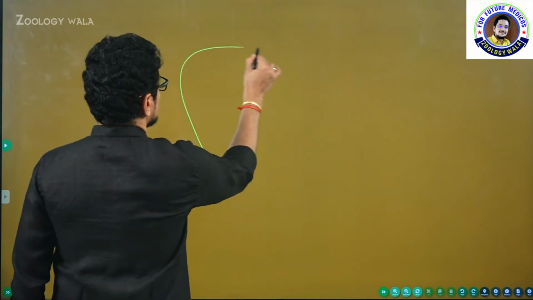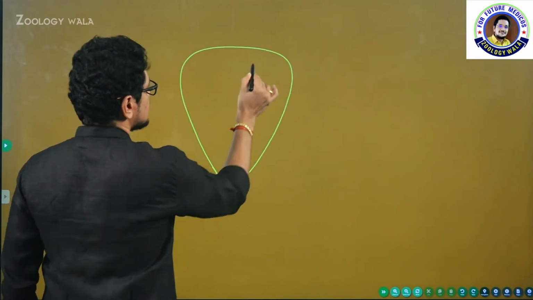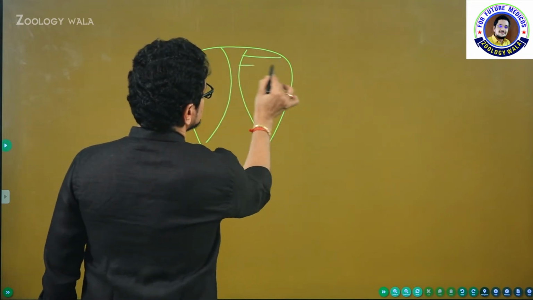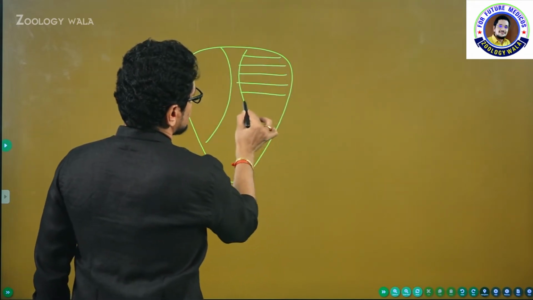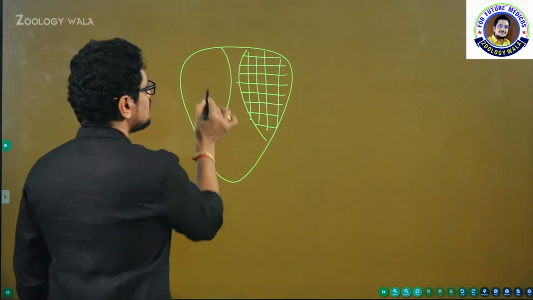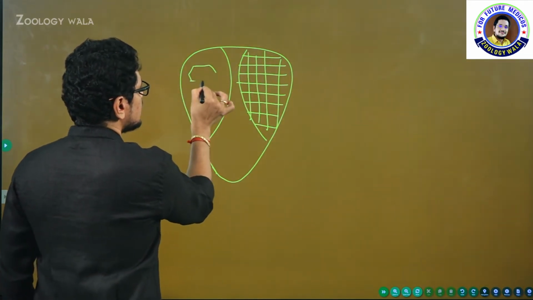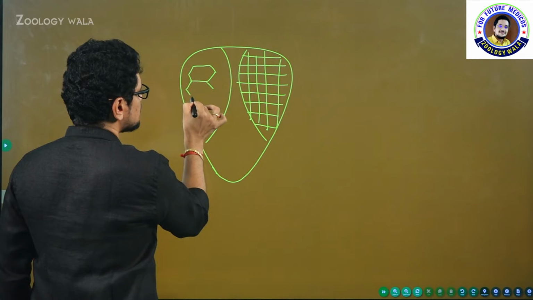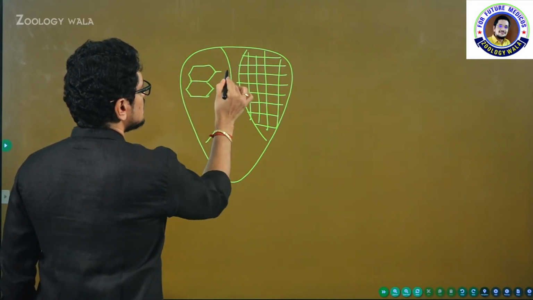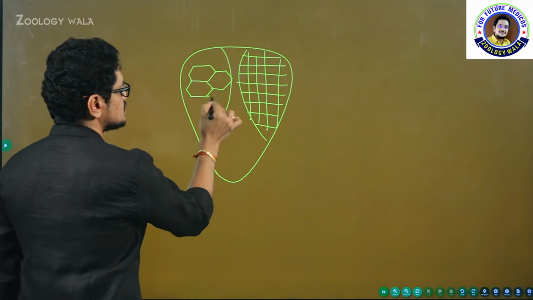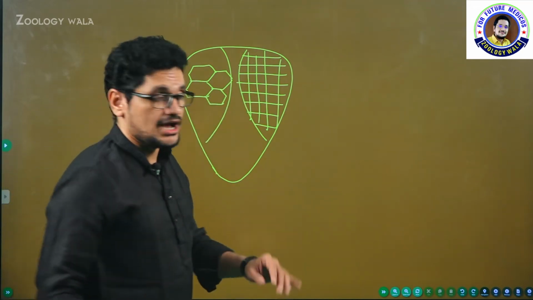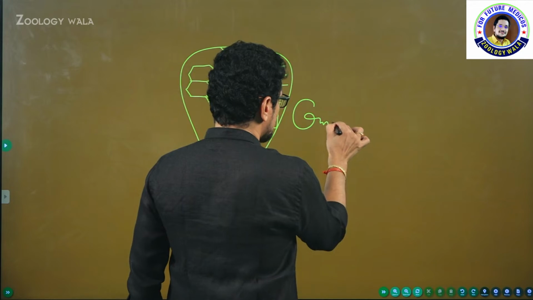For example, if you observe this as the head of a cockroach, and these are the compound eyes, isn't it? So here some structures are present like this. This is a diagrammatic representation. If you want to see it actually, here like this, hexagonal structures are present. What are these hexagonal structures? These are called ommatidia.